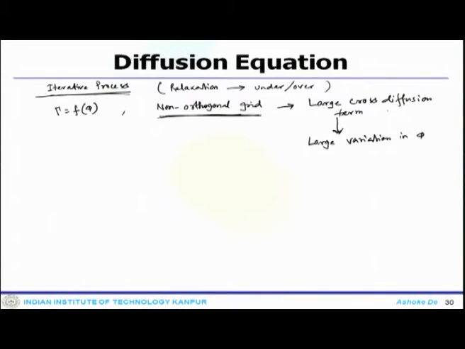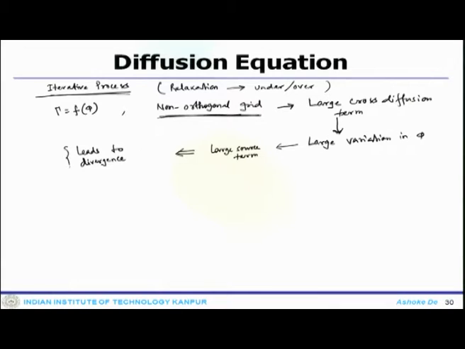A large cross diffusion term leads to a large variation of phi, which means a large source term, and if you have a large source term, it can possibly lead to some sort of divergence. So, that means the code can be unstable and it can diverge.